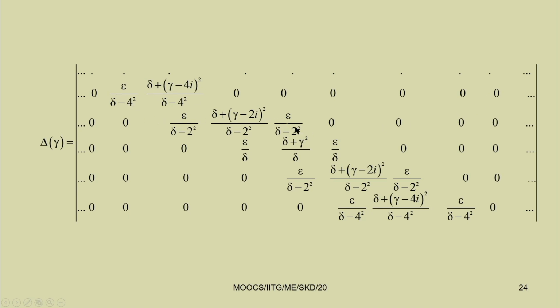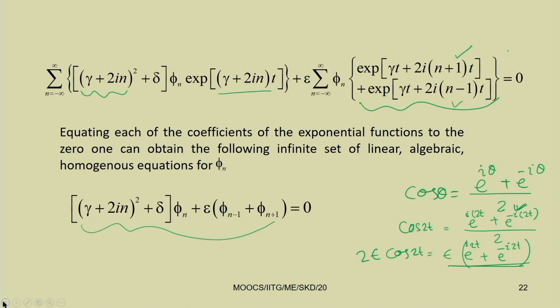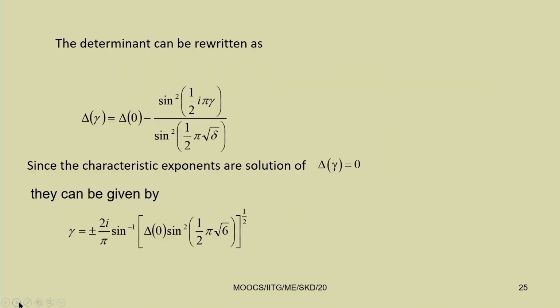Similarly, we can get all these equations. So, from the original equation what we have derived here, we can find all these terms. The determinant can be rewritten as delta of gamma equal to delta 0 minus sin square (half i pi gamma) by sin square (half pi root over delta).